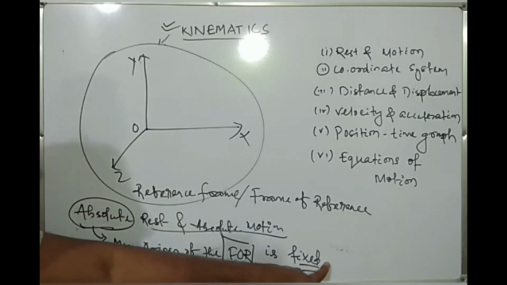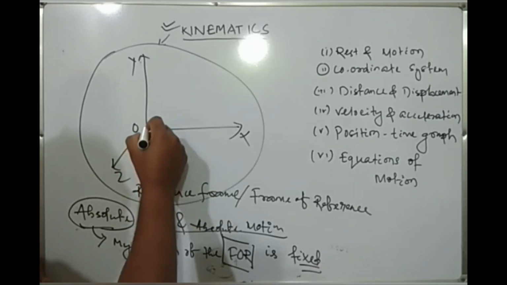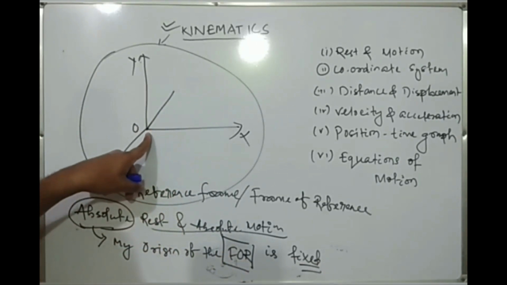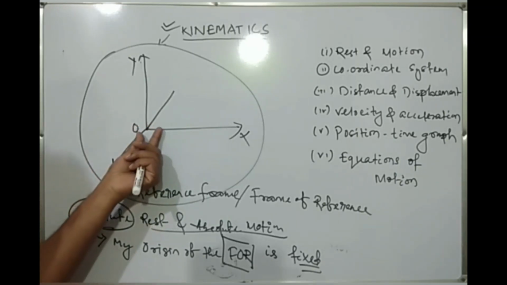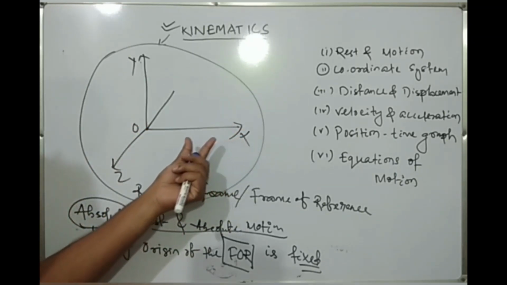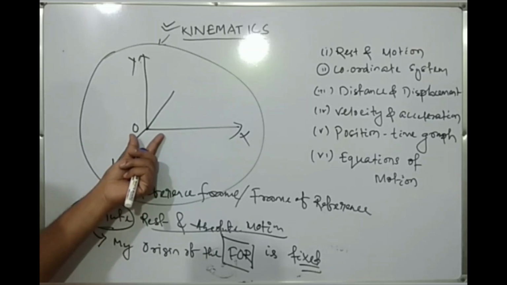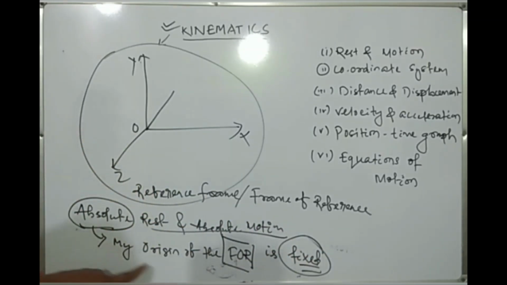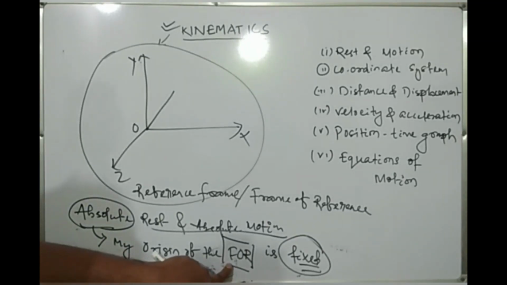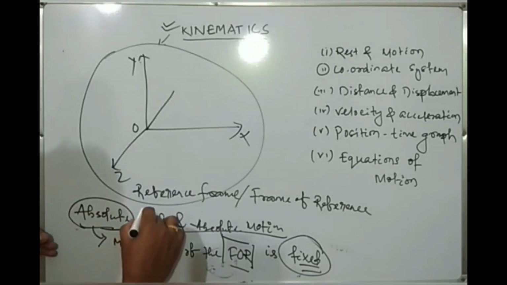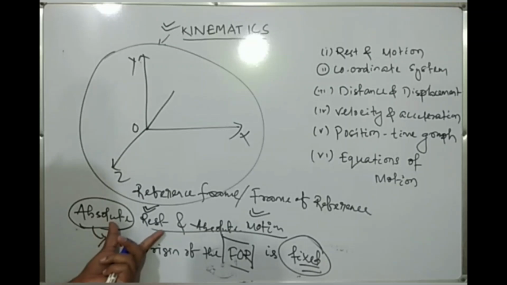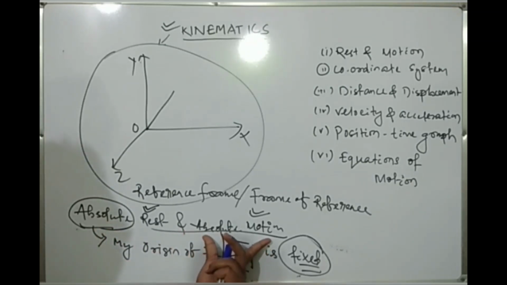Okay, if my frame of reference is fixed, then whatever I measure from here will give me an absolute value. This frame of reference should not be moving with respect to the body. So in this case, if the origin of the frame of reference is fixed, then this rest and motion of the body is known as absolute rest and absolute motion.